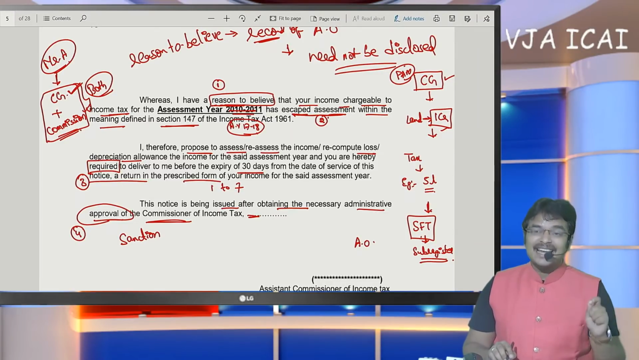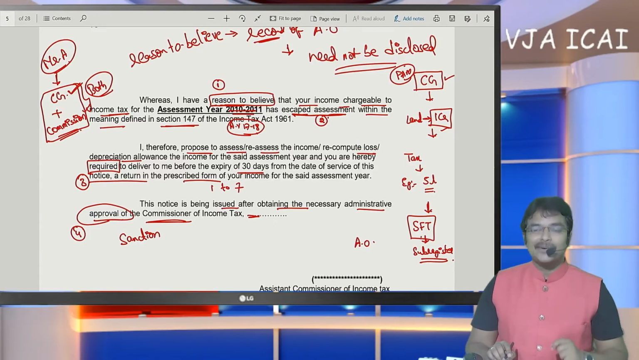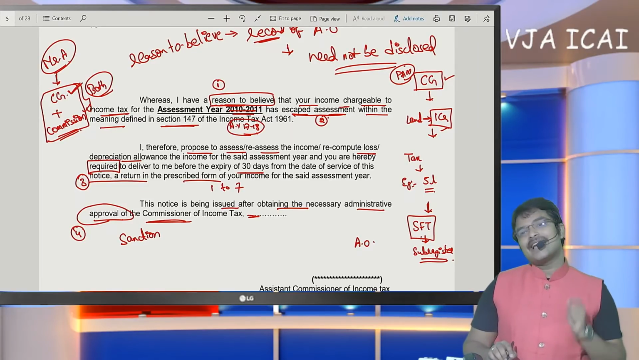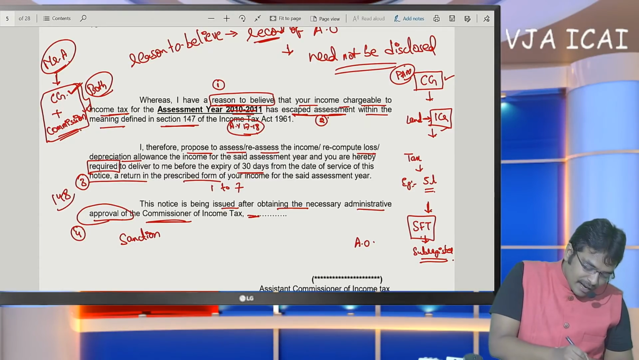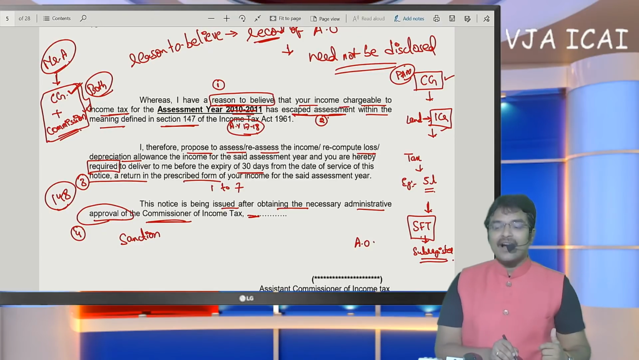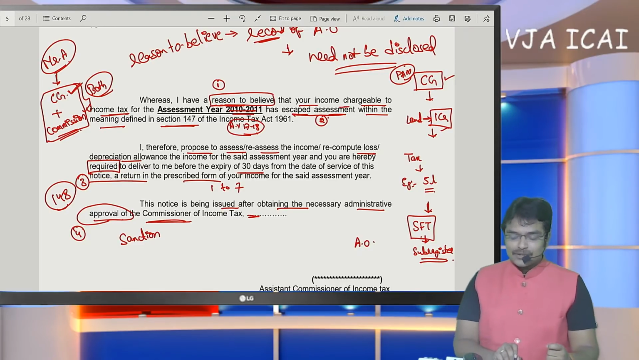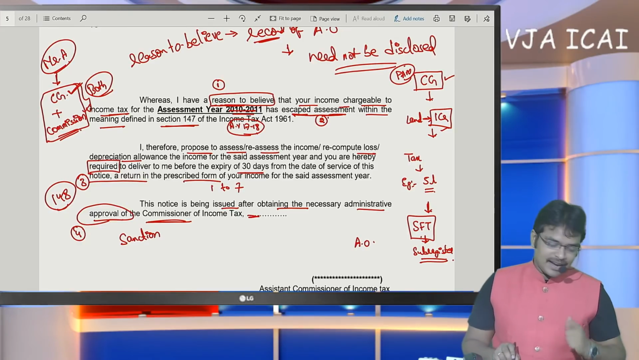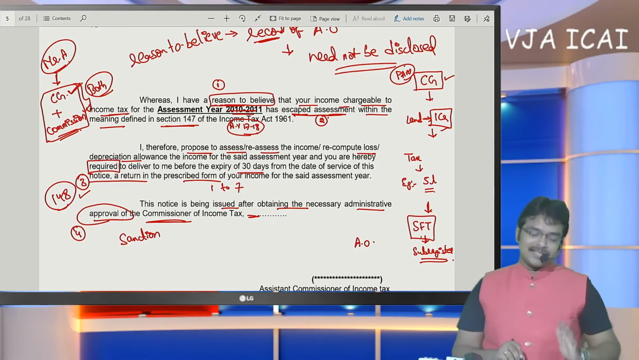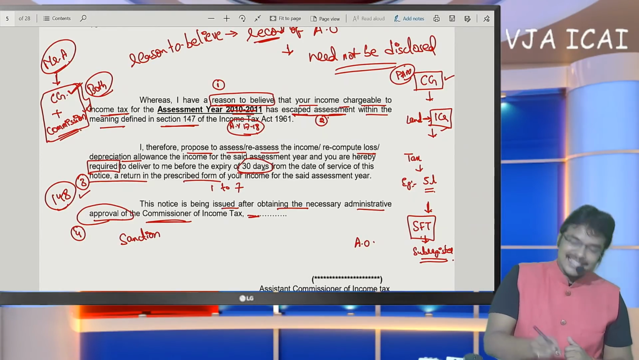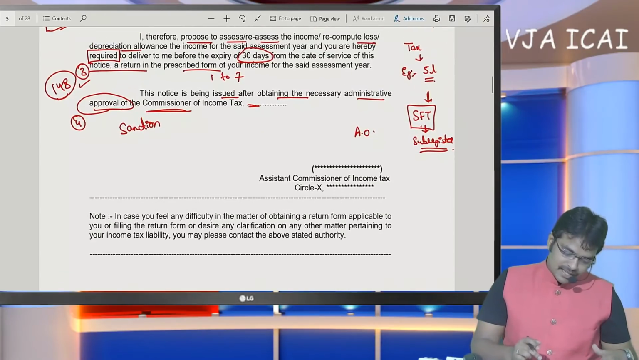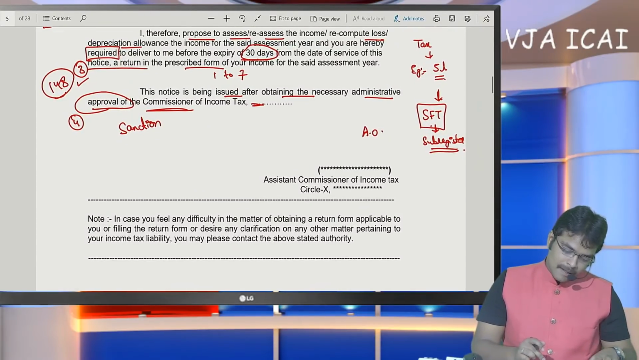They will just state that we have reason to believe. But what is that reason? It will not be disclosed in the notice. SSE himself has to remember the escaped incomes and disclose those incomes and file the return of income again under section 148, not under section 139. Okay, so up to this extent our concept is completed. Now SSE is going to file the return within 30 days, the time period given here. So SSE is going to file his return of income.